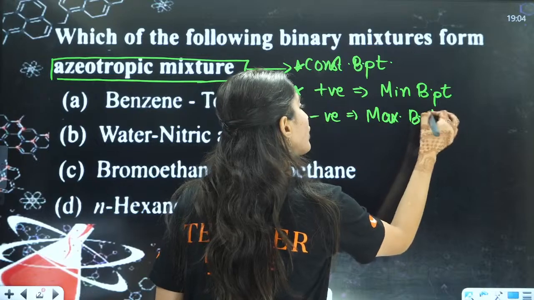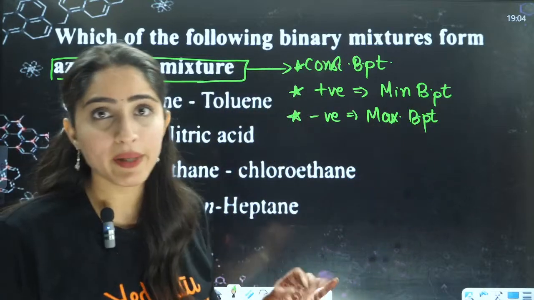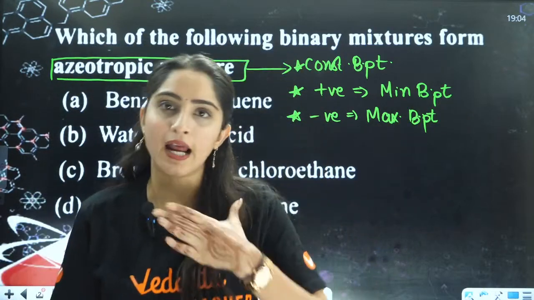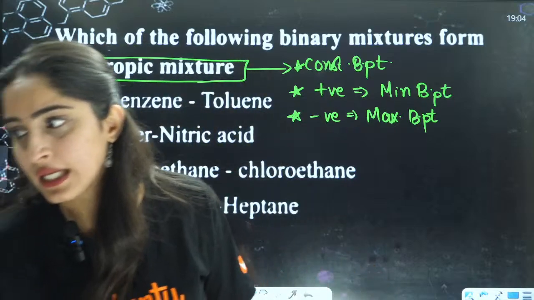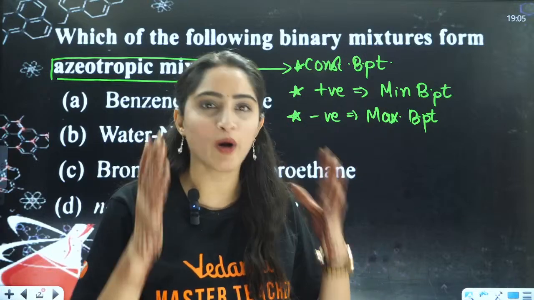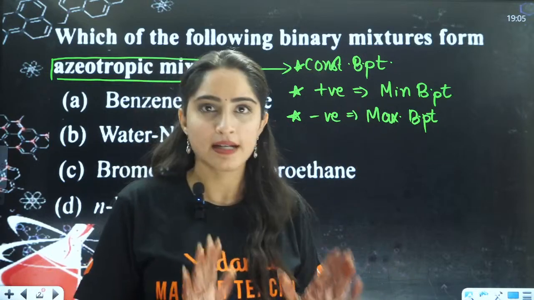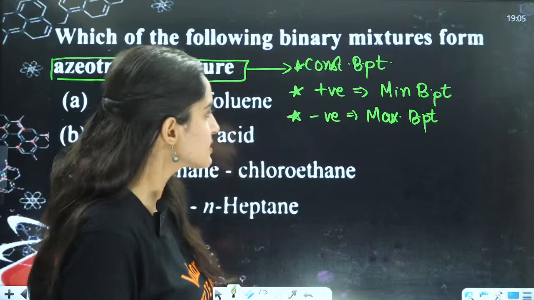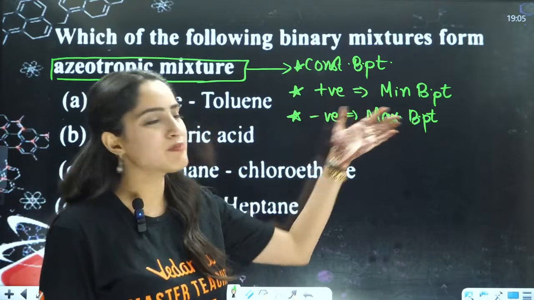Now, if you want to just cram it, you can just cram it. If you want to understand the concept here, I am here to tell you the concept as well, because I don't want my students to just cram things. So it is a very simple concept: why, ma'am, positive and minimum boiling?